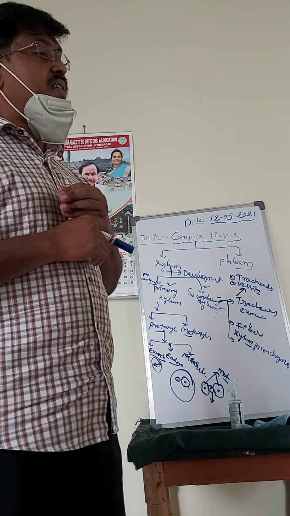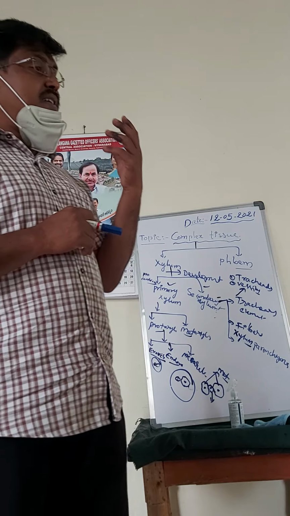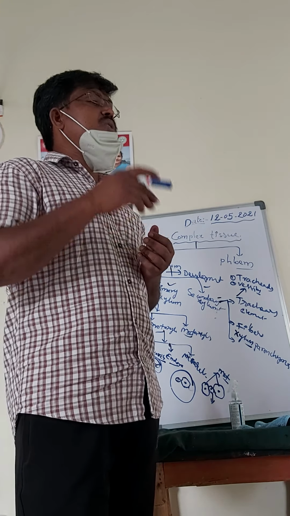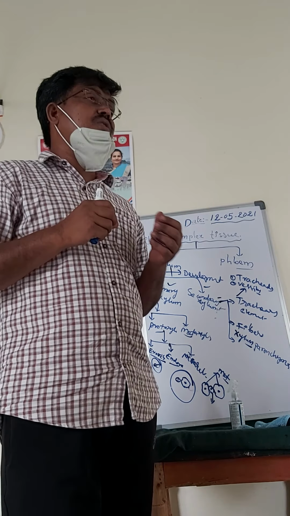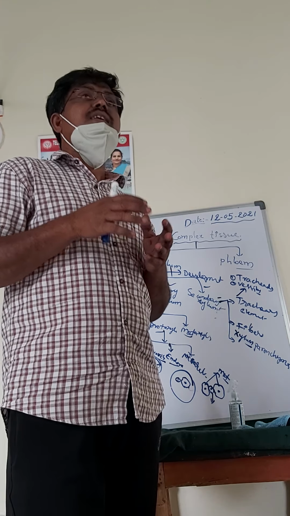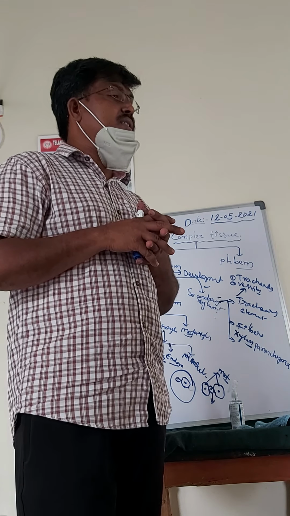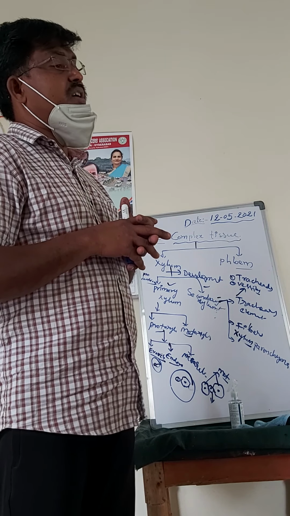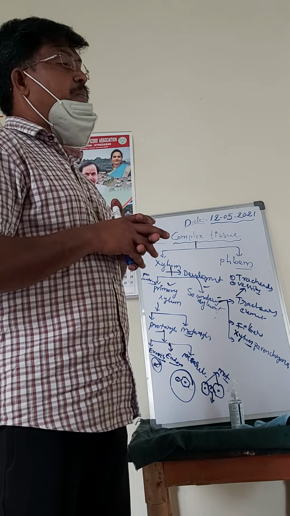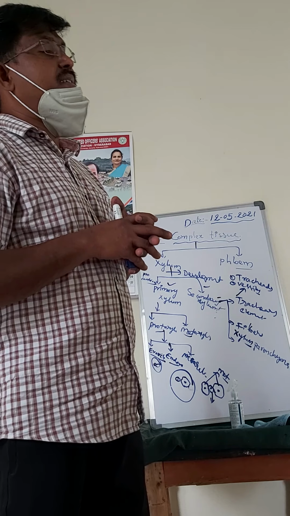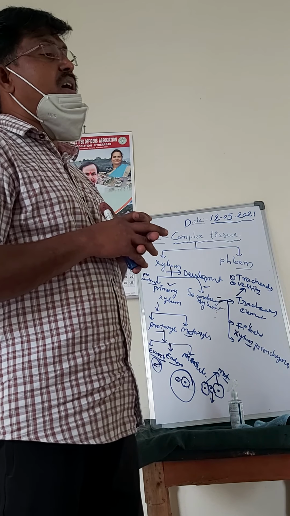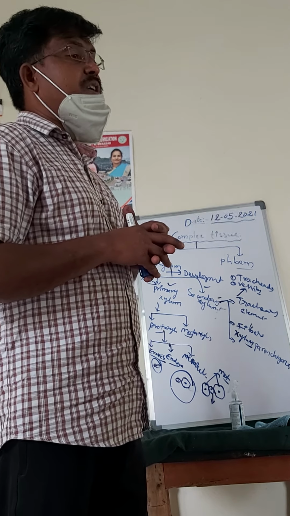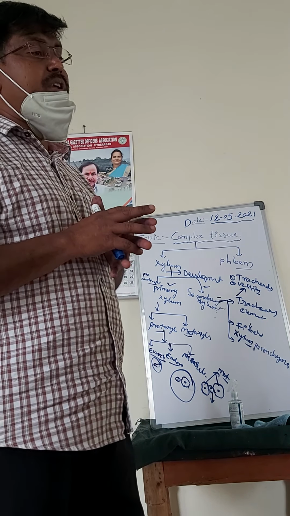The vessels are connected end to end, one vessel to another. These vessels are dead at maturity. The pores present at the end walls of the vessels are called perforation plates.